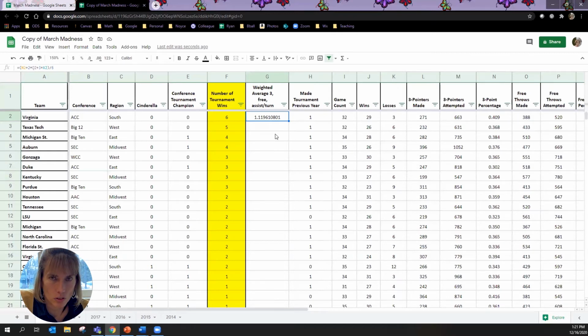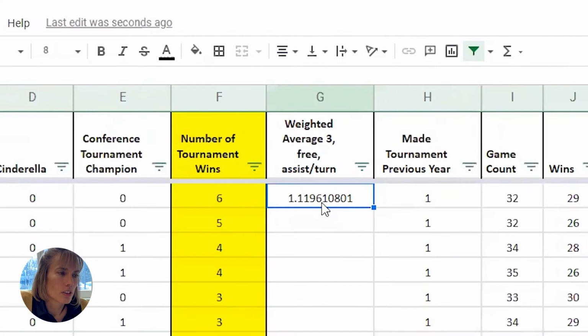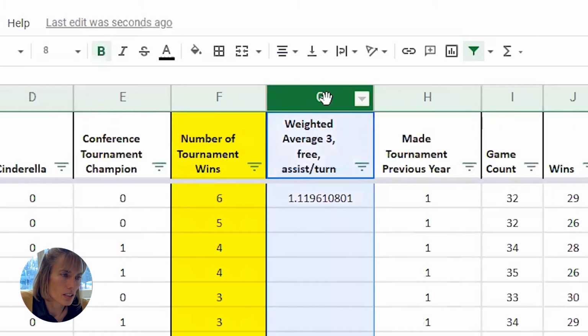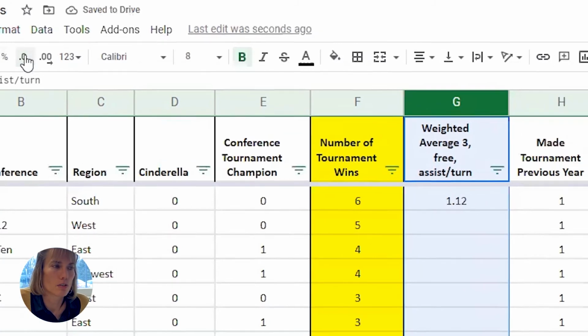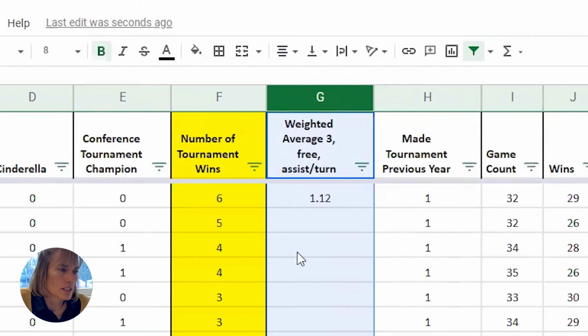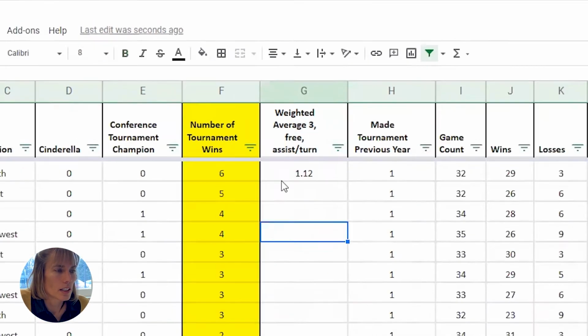I think that's kind of gross looking for a few reasons. The first thing I don't like is the fact that it's so big, it's hard for me to really see what the number is. So if I click on this top here and I highlight the whole column, I can get it so that it's not showing so many numbers, so I can focus on actual significant digits. So what I'm going to do is click here until it's just got 2 afterwards, and that's up to you how many you want to show, but this makes it easier for me to see what's going on. I did that for the whole column since I had it all highlighted.